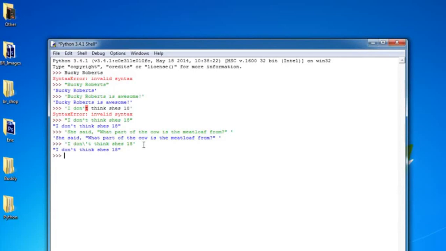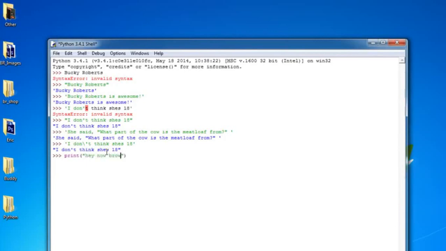Now, whenever we print strings out in our regular program, we're not just going to use the regular text. We actually need to use something called a function, and I'm going to be talking to you about functions later on. But the first function that we're going to learn is print. It's very easy. It's how you print stuff out on the screen. So type print, and that means print stuff out on the screen. And now put two little parentheses. Now in between the parentheses, write any string that you want.